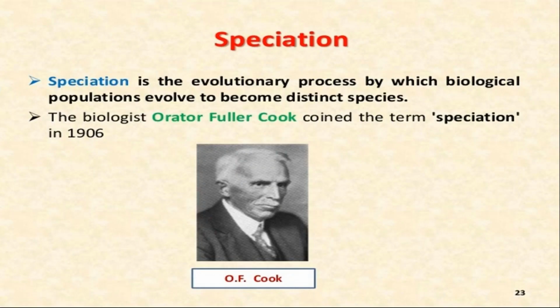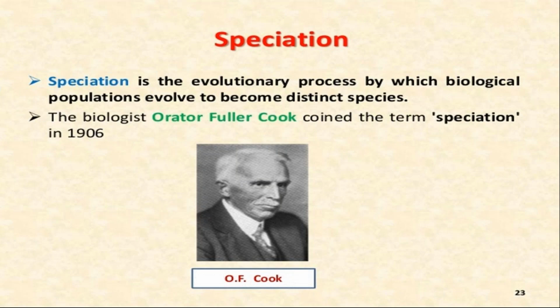The first theory is speciation. Now, let us clear the term speciation. What is the process of speciation? For the last 2 or 3 years, they are also asking the name of the scientist, for example the scientist who discovered genetic drift.